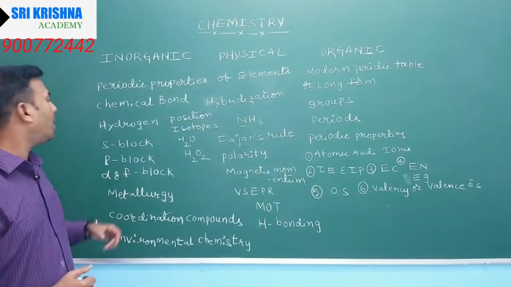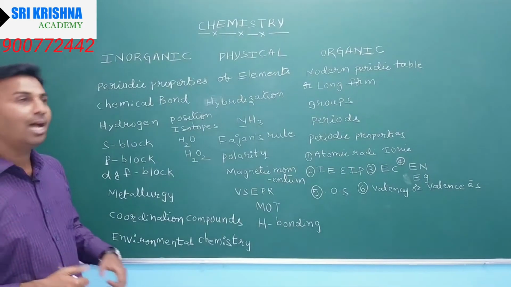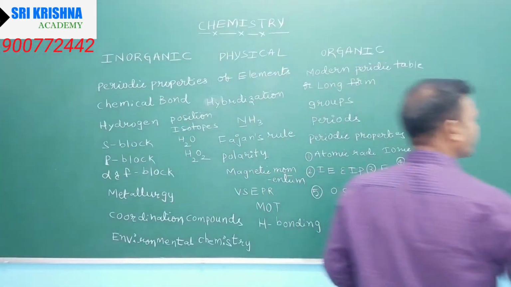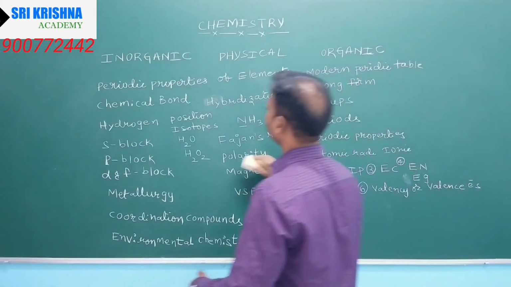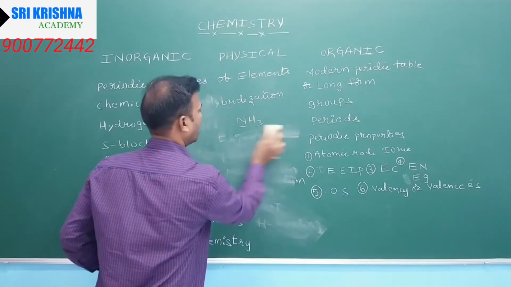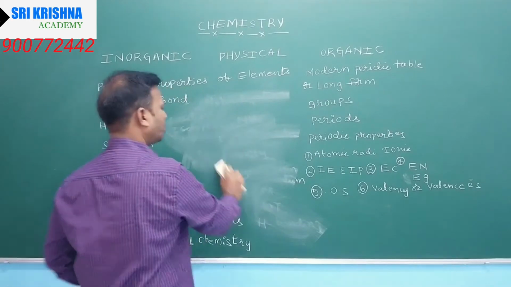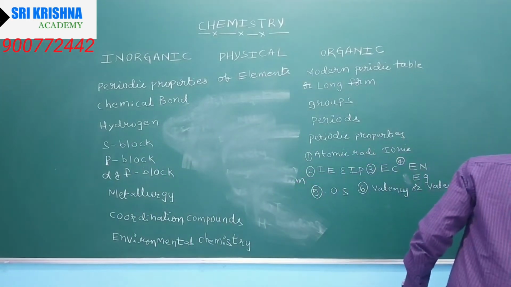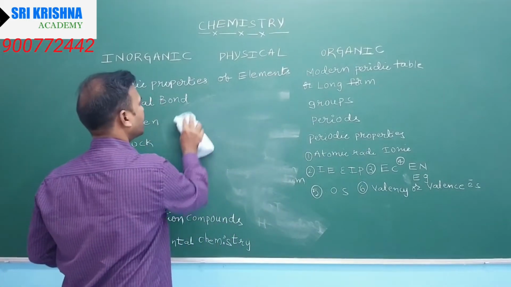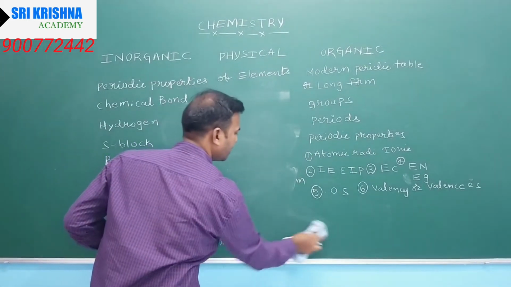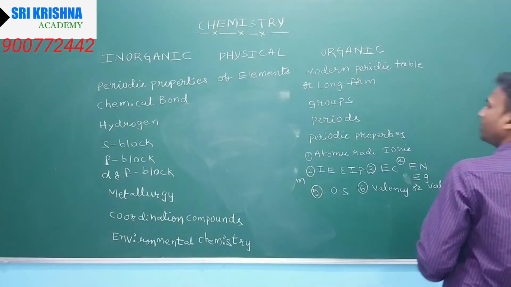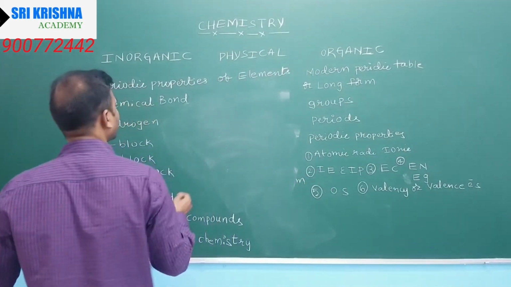And properties, electronic configuration, sometimes valency, oxidation state, and very important, S block element compounds. Like sodium compounds, we take sodium compounds. In the S block elements, among the first alkali metals, sodium is very important. Sodium compounds like sodium hydroxide.